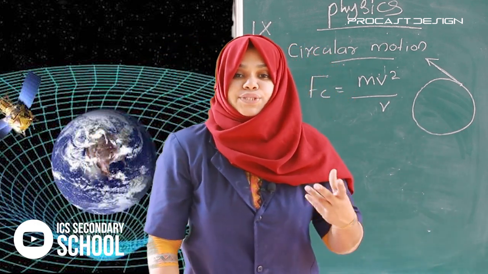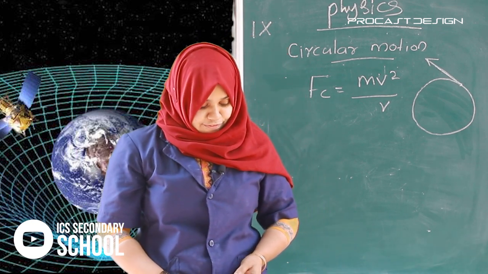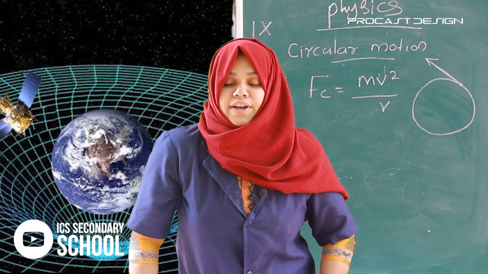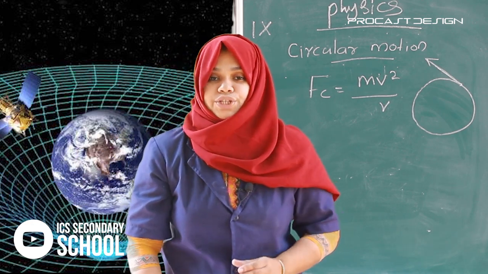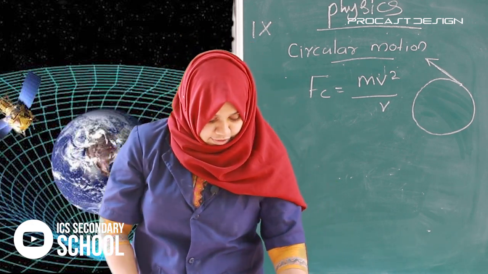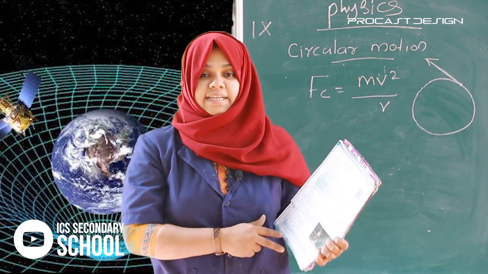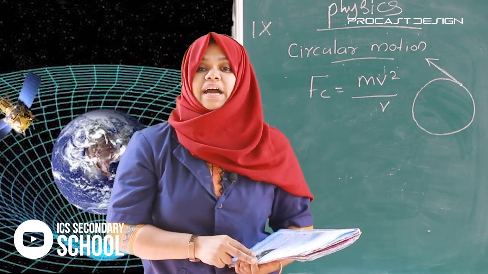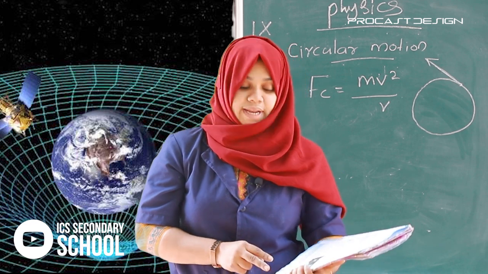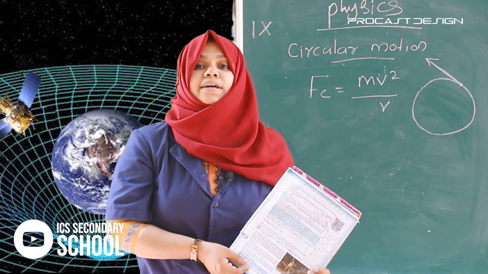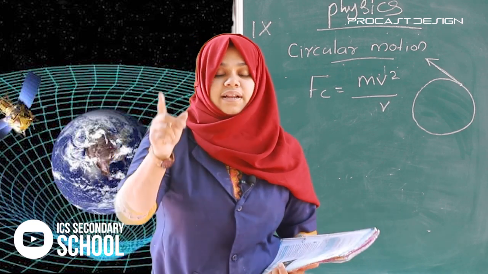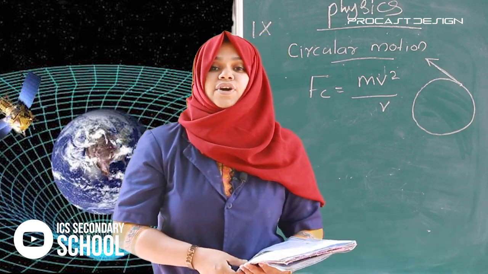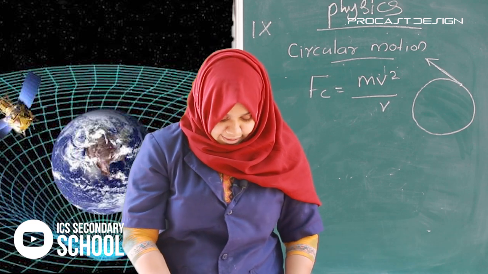Then what is uniform circular motion? If an object moving along a circular path covers equal distances in equal intervals of time, it is known as uniform circular motion.